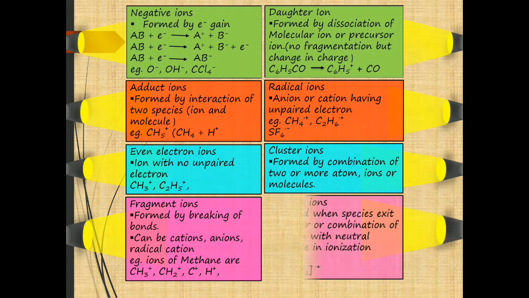And the next ion is dimeric ion. Some chemical bases exist as a dimer in the vapor phase. They form dimeric ion, or there is a combination of a molecular ion with a neutral molecule in the ionization source that also forms dimeric ion. So when a molecular ion combines with another neutral molecule, it will form a dimeric ion. Example, M2 cation.